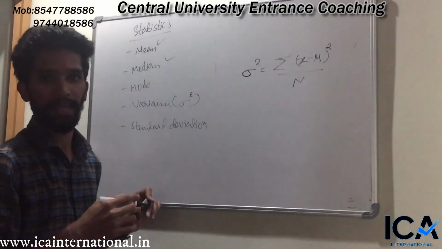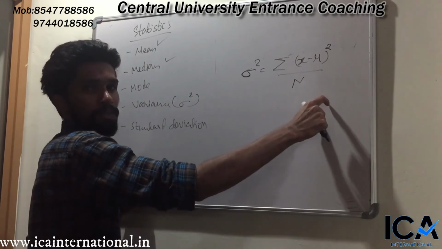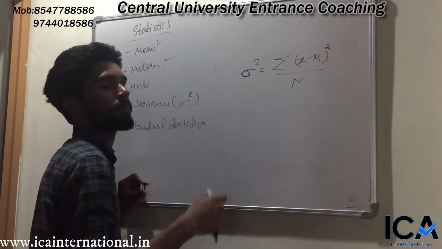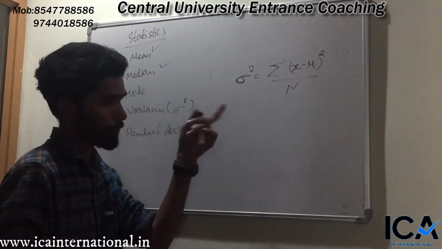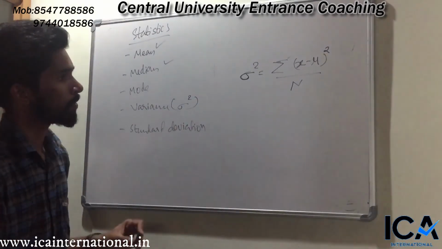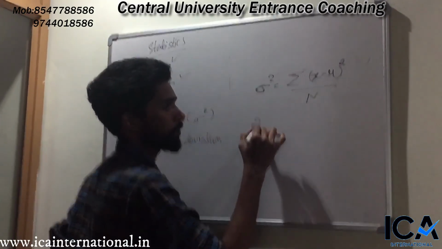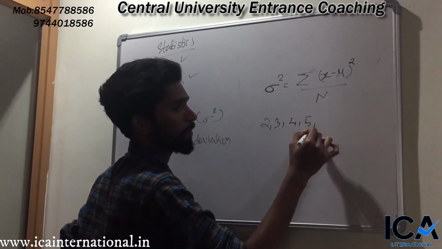Here x indicates individual element in the set or data, mu represents the mean of the elements, n represents the total number of elements. Okay, so let us assume that we have an array 2, 3, 4, 5, 6.